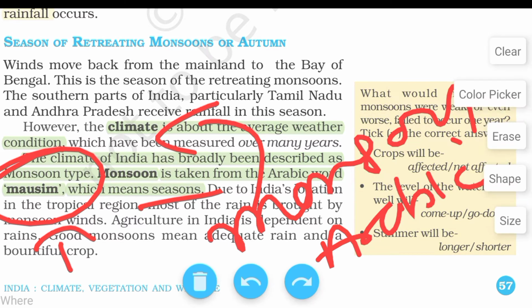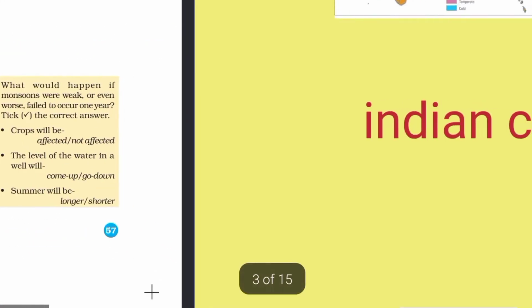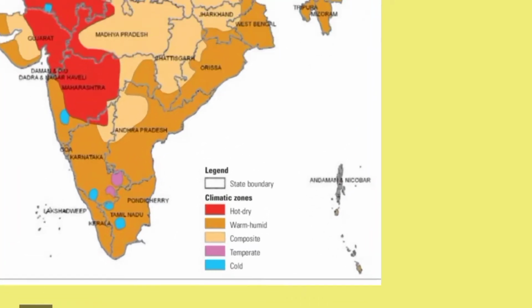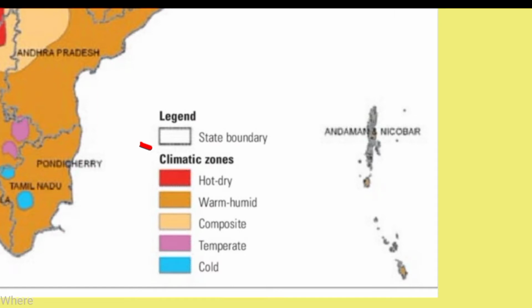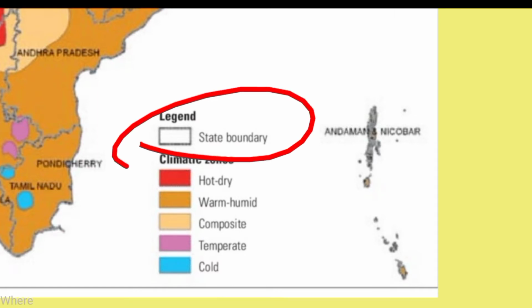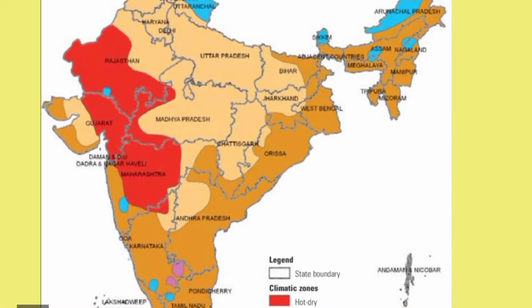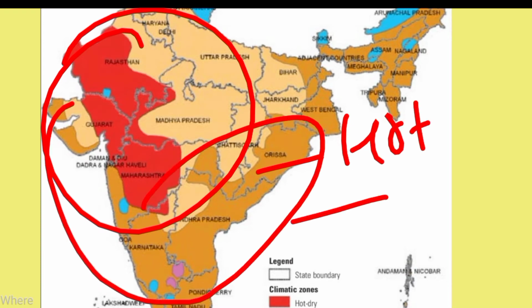Next, here is the map of India and the seasonal map, showing state boundaries and the various states of India. First of all is the hot dry season. What is the hot dry season? This particular area is the hot dry season, and this area has a normal season and normal temperature.